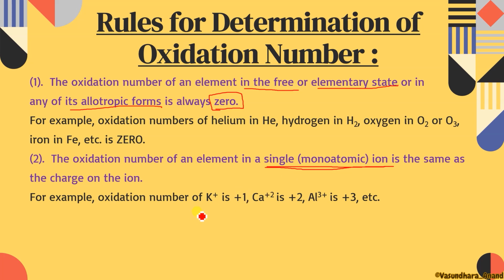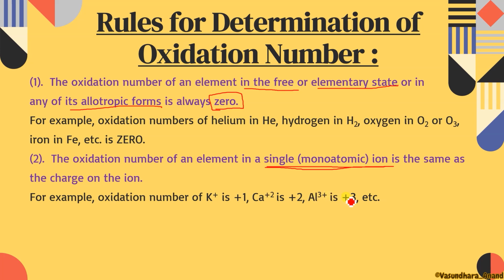Similarly, K+, +1. Ca2+, then +2. You have to write the sign, which will be considered as the oxidation number. You can't simply write 1, 2, 3; you have to mention the positive sign or whatever sign is written there. Similarly, Al3+ will have +3 charge.